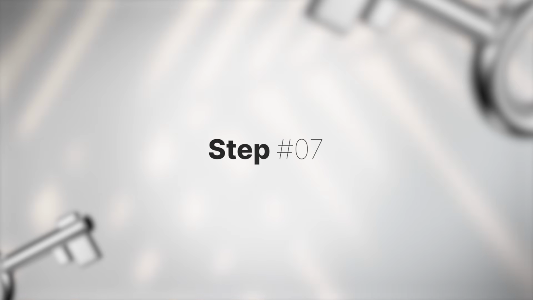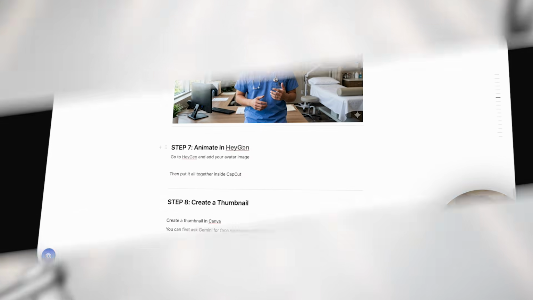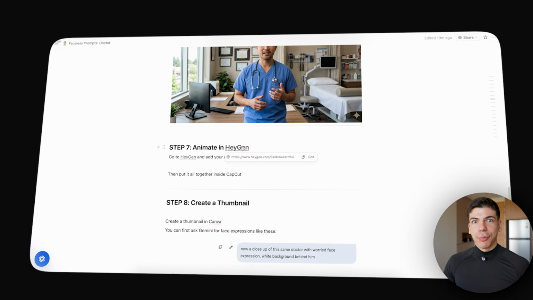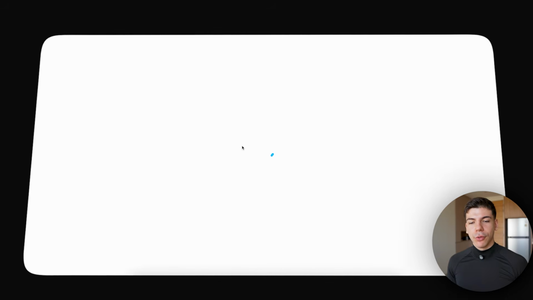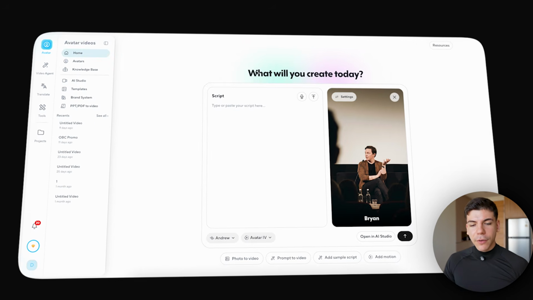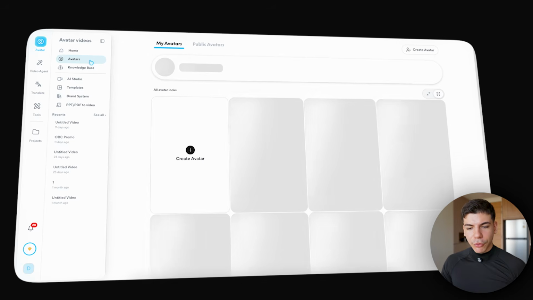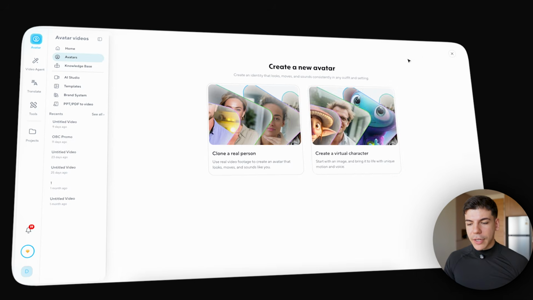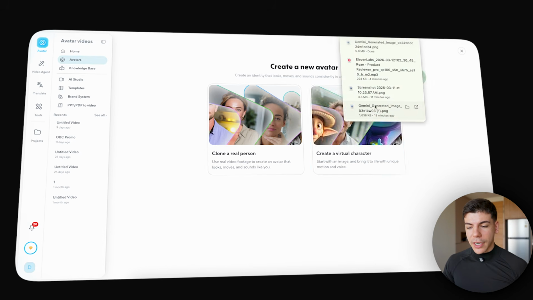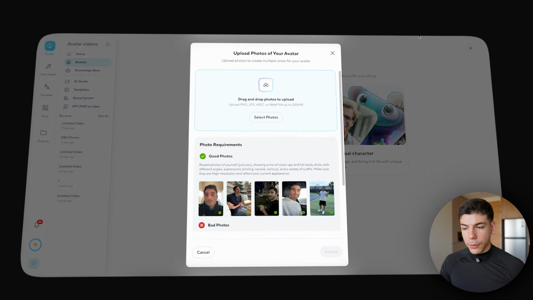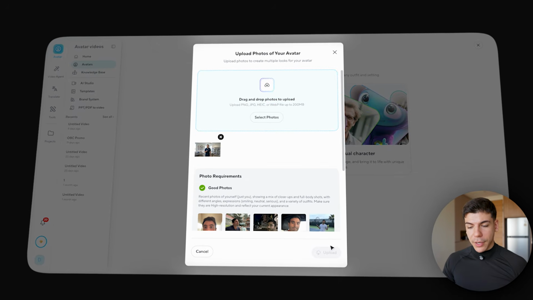Step number 7, now we need to animate all of this. So we need our AI doctor to actually speak into the camera. For this, we're gonna use a tool called HeyGen. Once you're inside of HeyGen, simply go to avatars on the left-hand side, click on create a new avatar, create a virtual character by uploading a photo, which we just downloaded from Google Gemini, and click upload.